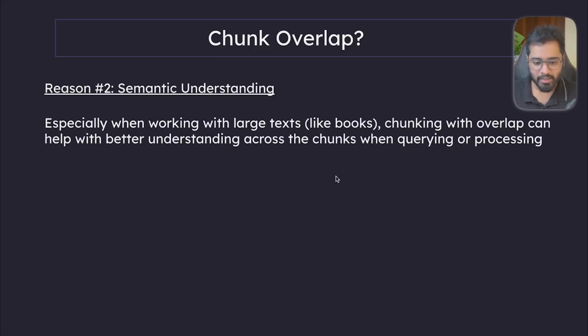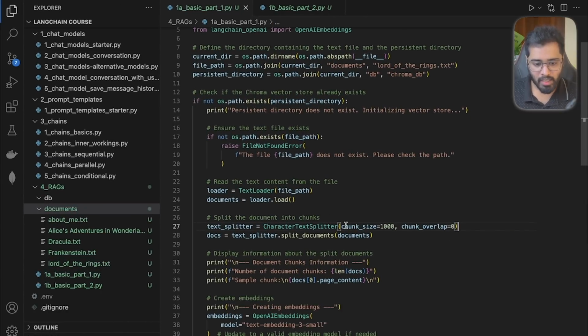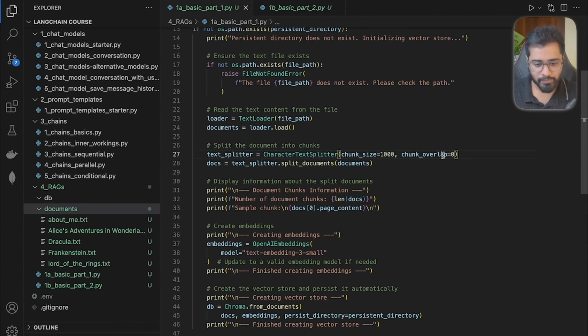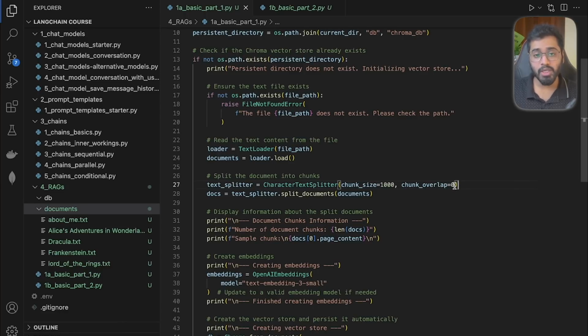Secondly, it also helps with semantic understanding, especially when we are working with large texts. It could be like books, right? Chunking with overlap can help with better understanding across the chunks when querying or processing. So let's get back to the code and let's add some chunk overlap here as well. If you're working with complex texts like essays, novels, etc., it's better to give it somewhere between 20 to 100 characters. So I'm going to give something like 50. If we're working with a simple text, 0 is also fine, but I'm going to leave it at 50.